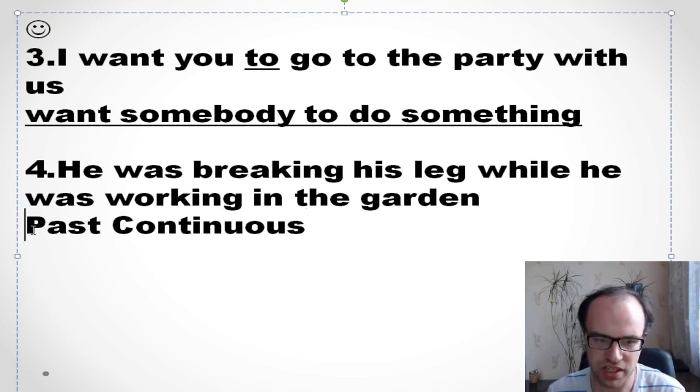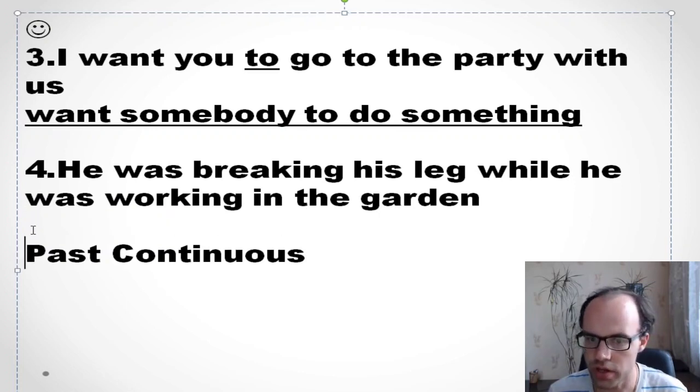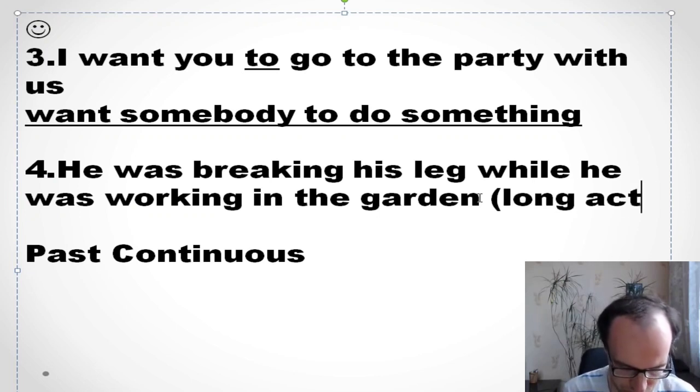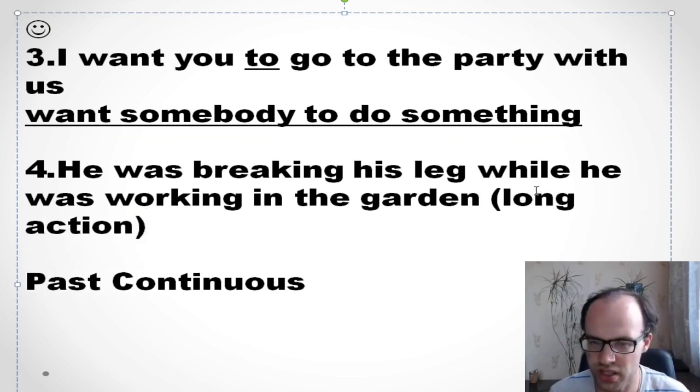But we need to understand, really, is it really so? Okay, so he was breaking his leg while he was working in the garden. So he was working in the garden. I think it's a long action. And he was breaking his leg.